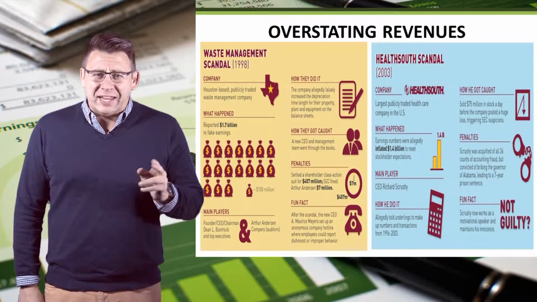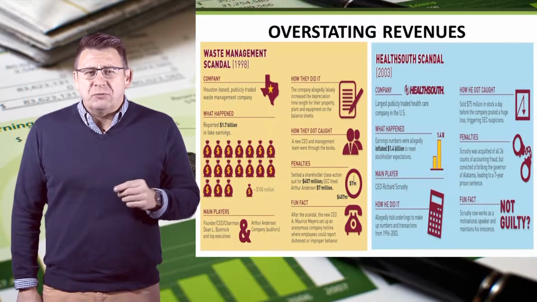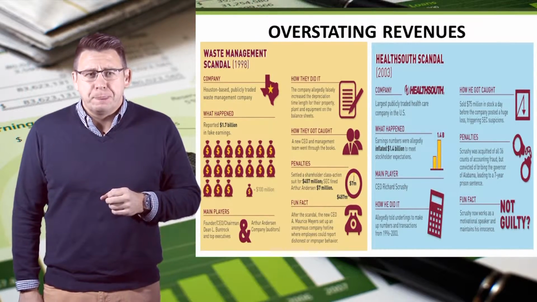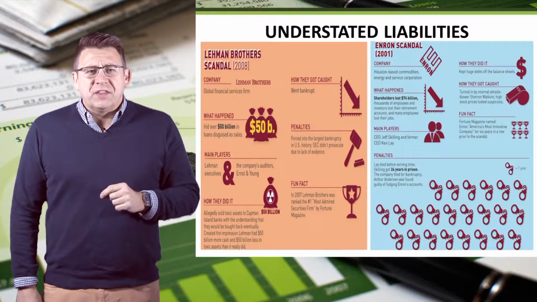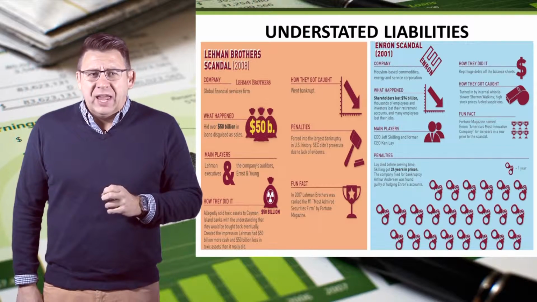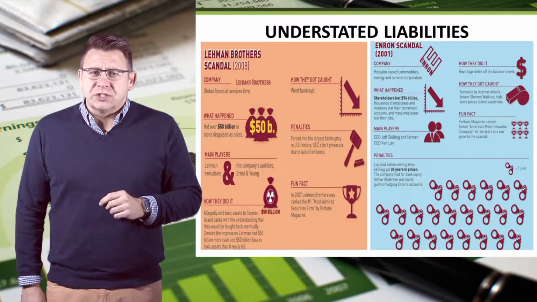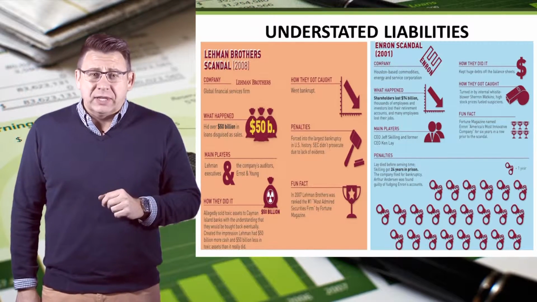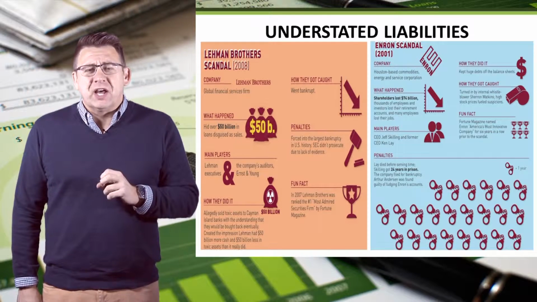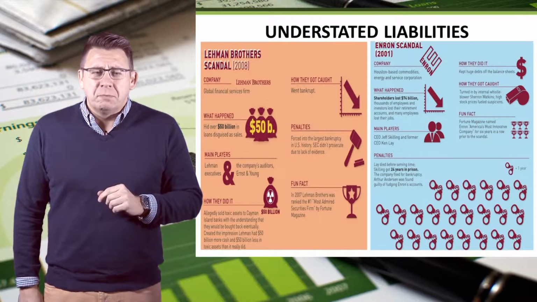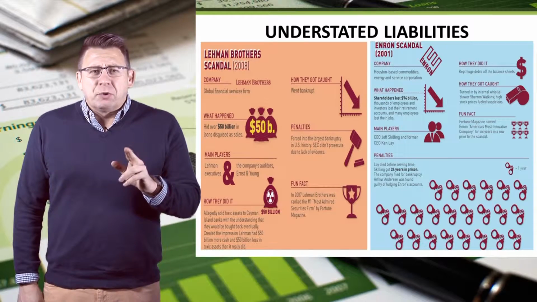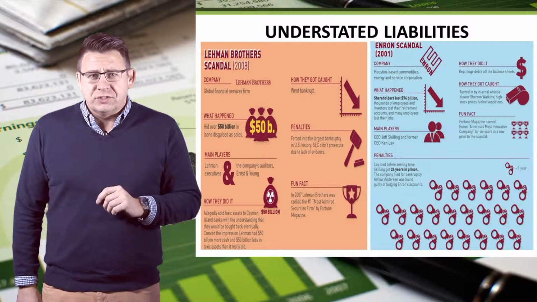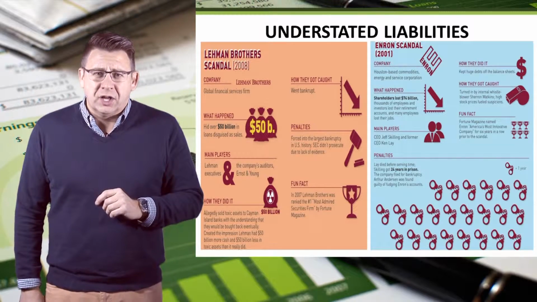Accounting frauds over the past 15 years include Waste Management and HealthSouth reporting fake revenues in excess of $1.5 billion. Overstating revenues isn't the only way to commit accounting fraud. Enron hid billions of dollars of liabilities off its balance sheet, thereby understating debts and related expenses. Its bankruptcy cost shareholders over $74 billion. Lehman Brothers combined the two ideas and recorded liabilities as revenues to the tune of nearly $50 billion.